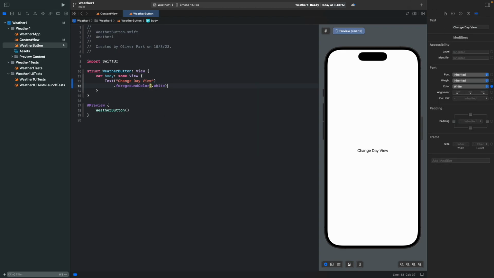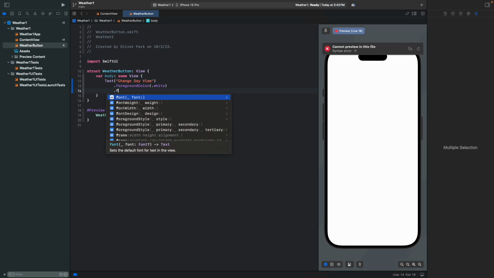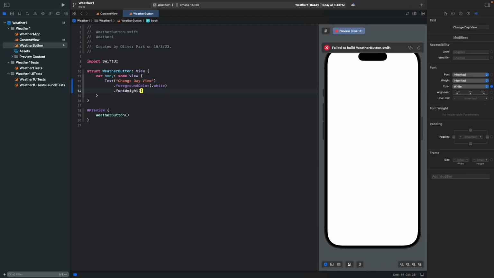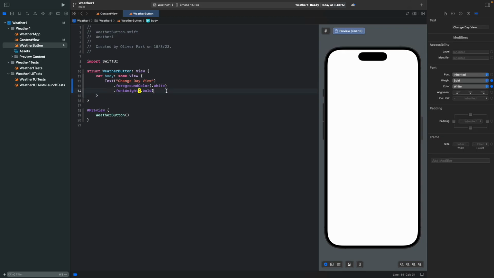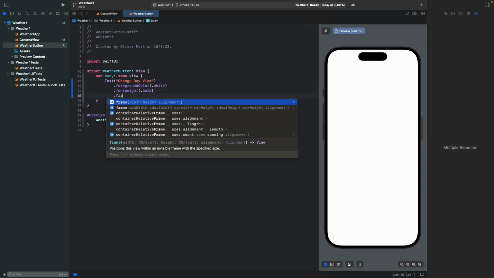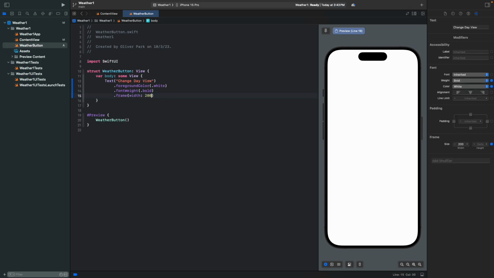What I'm saying is the foreground color, the text color, is gonna be white, and then fontWeight, which is gonna be bold, and then using the frame so that our colors can fill in, 200 by 40.